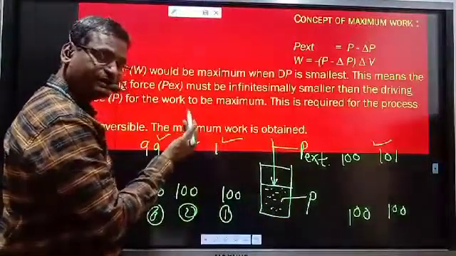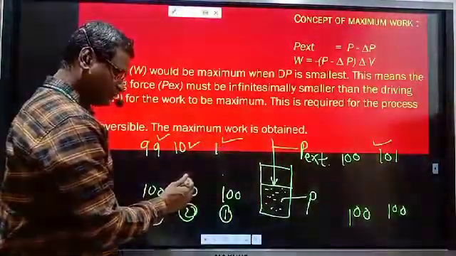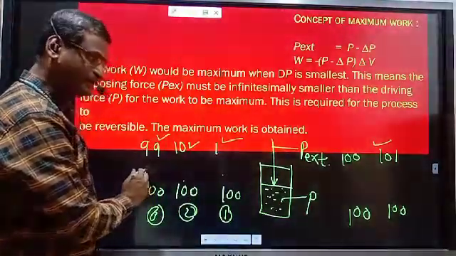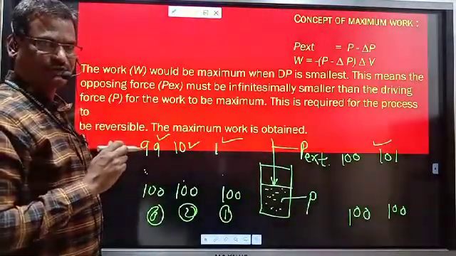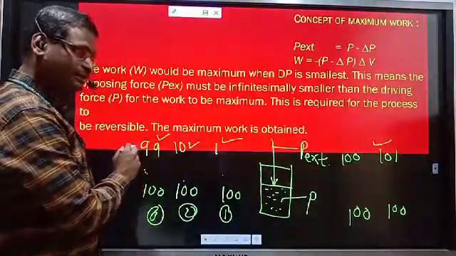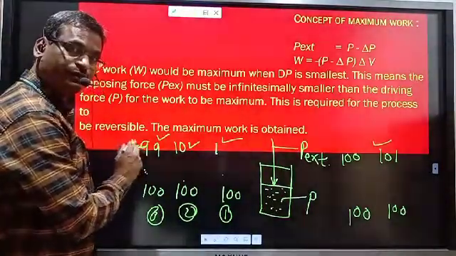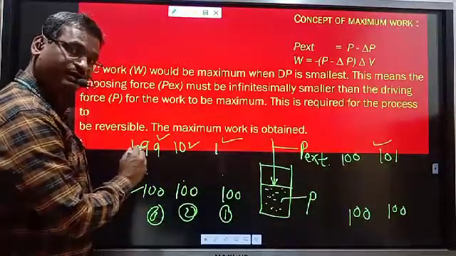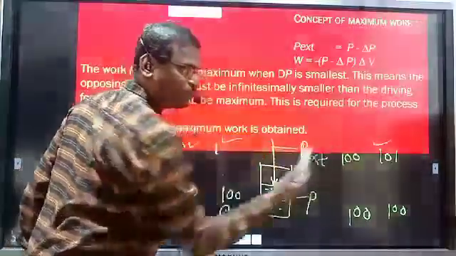We have to study the expansion process: this is fast, this is slow, and this is the slowest expansion, and in this process maximum work is obtained. So in order to get the maximum work of expansion, the external pressure must be very high, but it should not be greater than the pressure of the gas. If it becomes greater, the process is reversed and becomes compression.